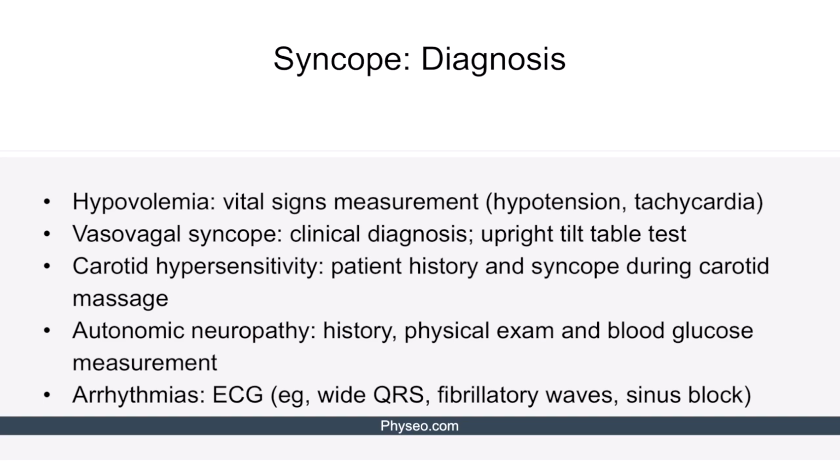Diagnosis of syncope depends on the suspected etiology. If hypovolemia is the likely cause of syncope, vital signs measurement will reveal hypotension and tachycardia. Vasovagal syncope is mostly diagnosed clinically, but we can use the upright tilt table test in uncertain cases. During this test, the patient first lies supine, strapped on the bed for 5 minutes.